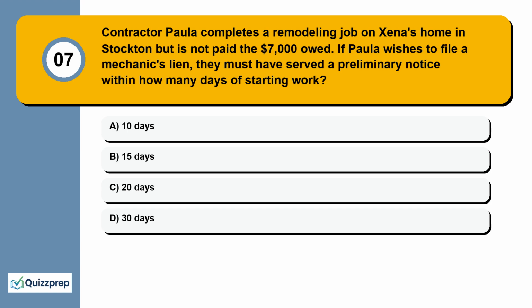Question 7. Contractor Paula completes a remodeling job on Zena's home in Stockton but is not paid the $7,000 owed. If Paula wishes to file a mechanic's lien, they must have served a preliminary notice within how many days of starting work? 10 days, 15 days, 20 days, 30 days.